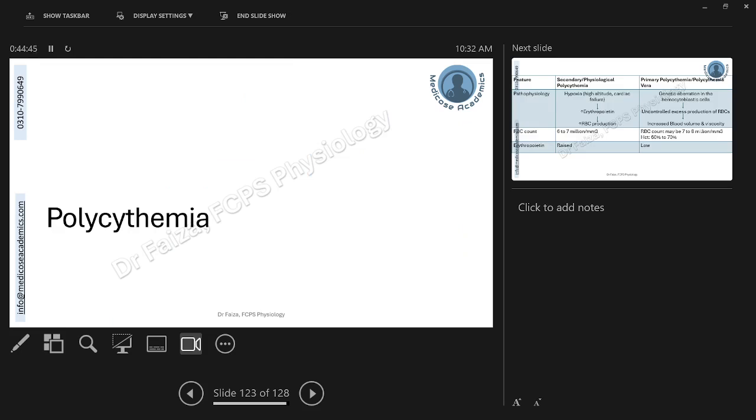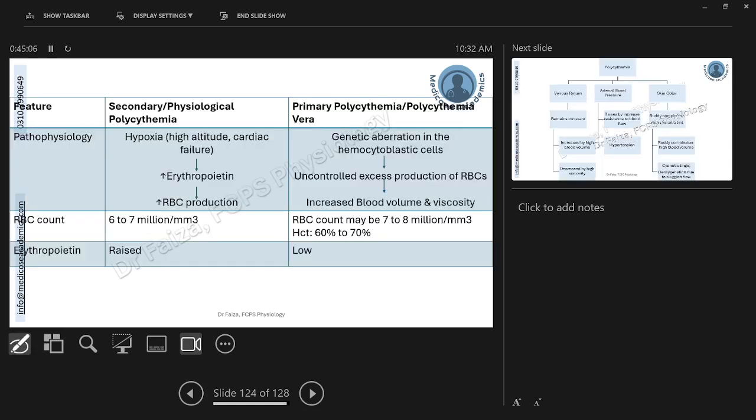Now we are going to have a look at polycythemia, which is quite the opposite of anemia. Poly means cell and cythemia means increase in its number. And polycythemia is particularly pertinent to an increase in the number of RBCs. Whenever they increase more than what is required or the normal range, we will call it polycythemia. Polycythemia can be secondary to some problem, or it may be primarily caused because of the hematopoietic stem cells. Now let's have a look at these two one by one.